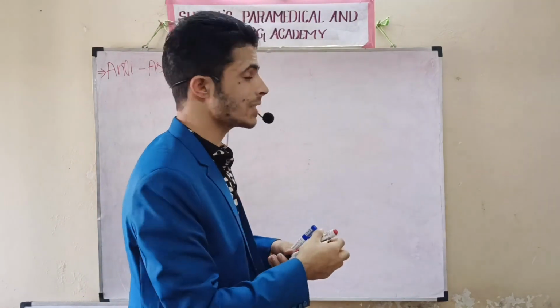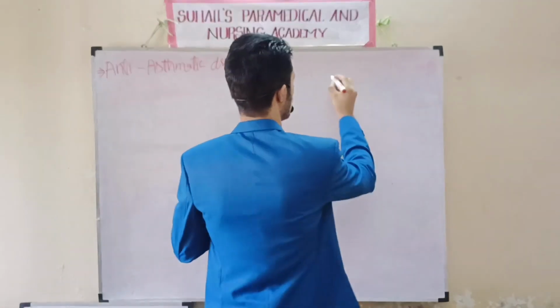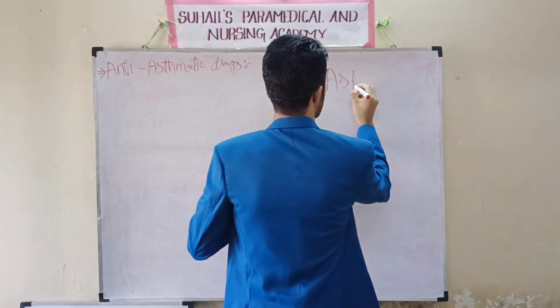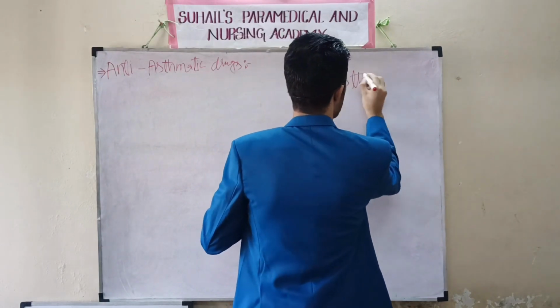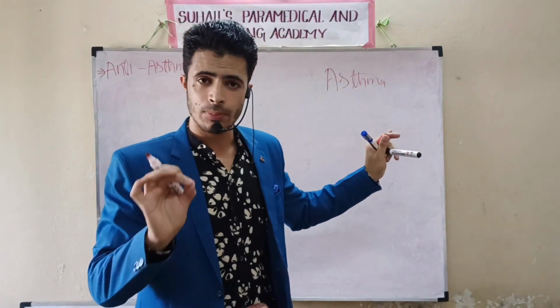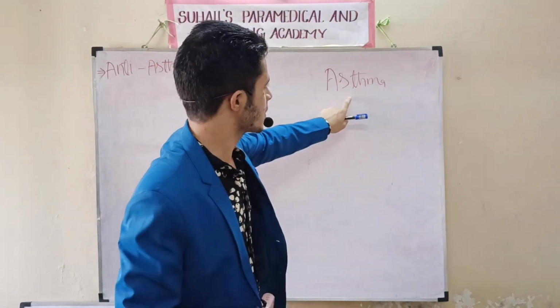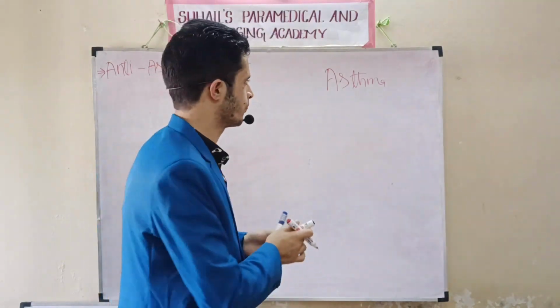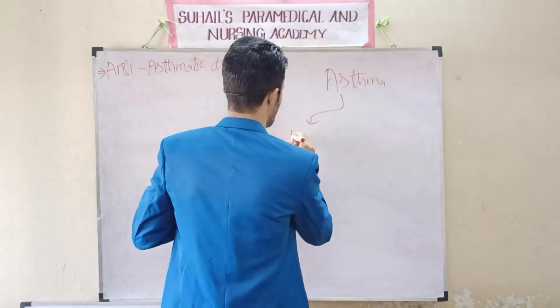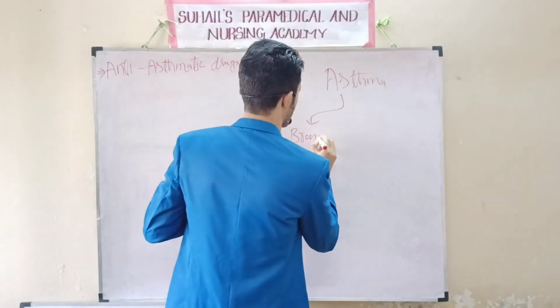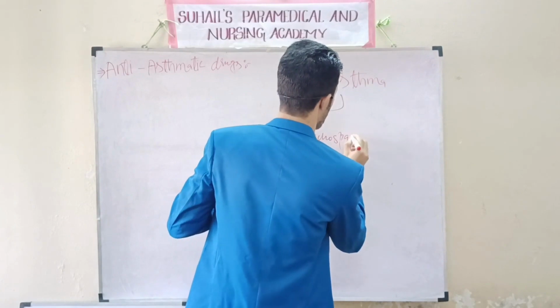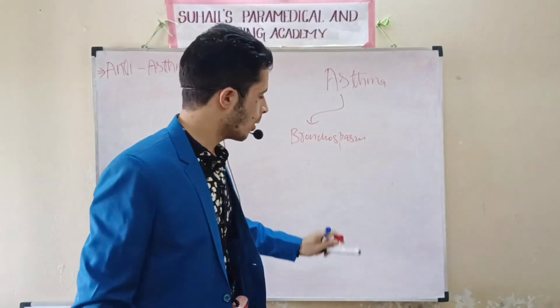First of all, we should know what is asthma. Asthma is a chronic disease. What happens in asthma? There is a bronchospasm. What is bronchospasm?